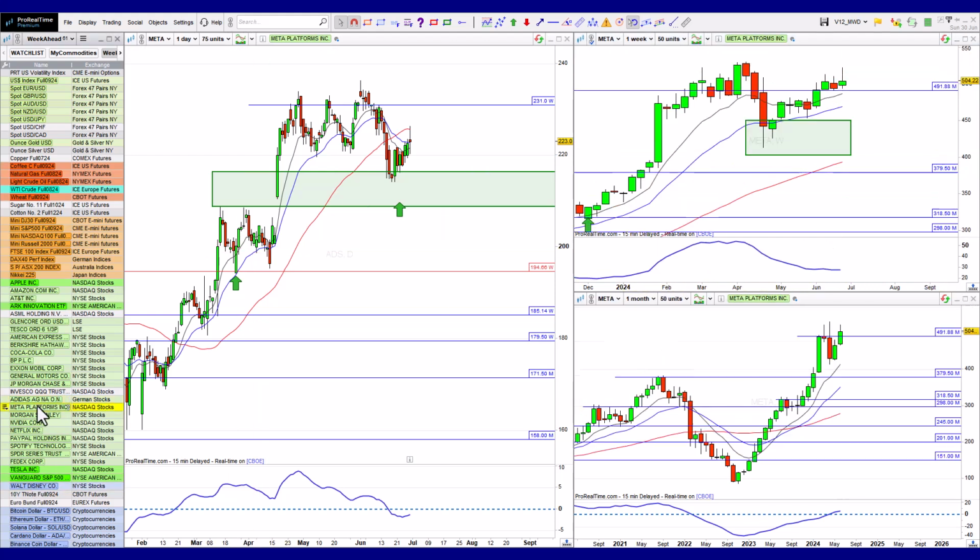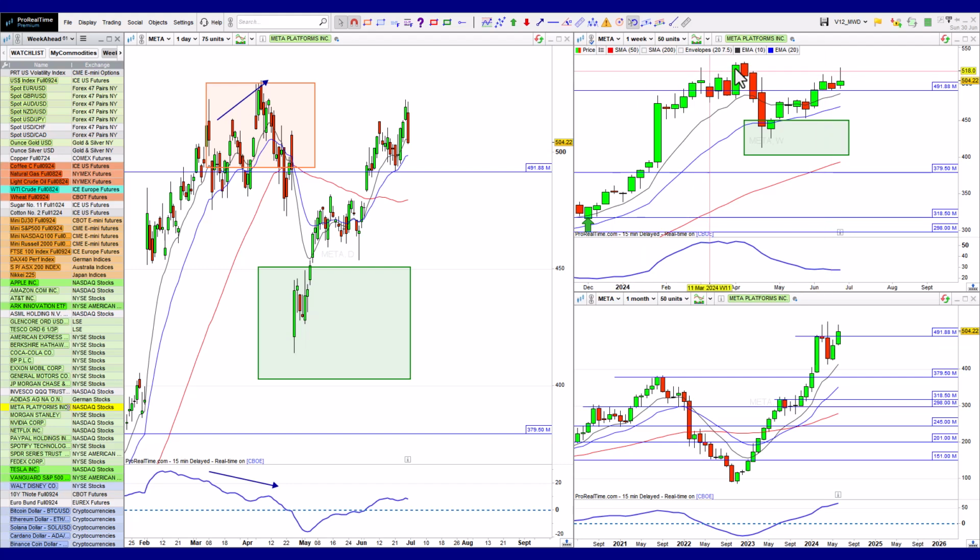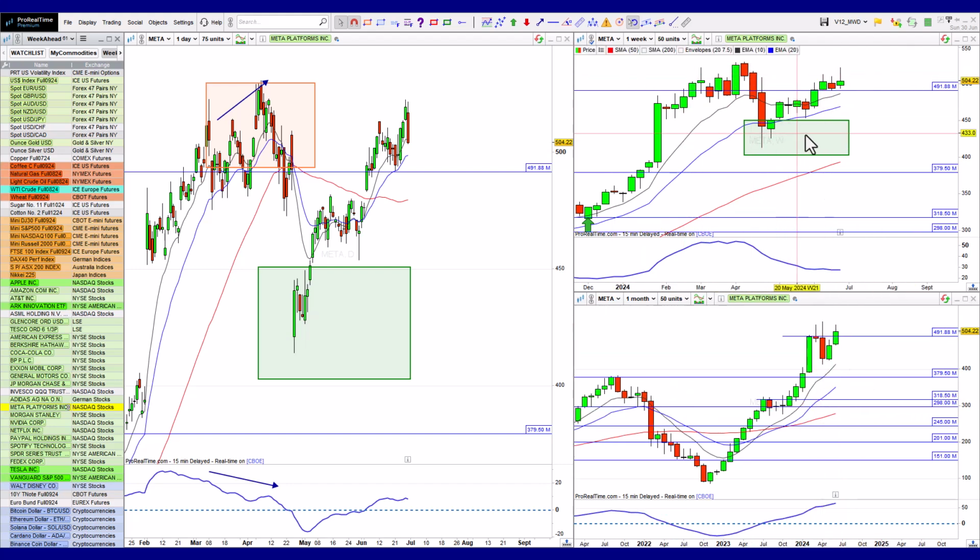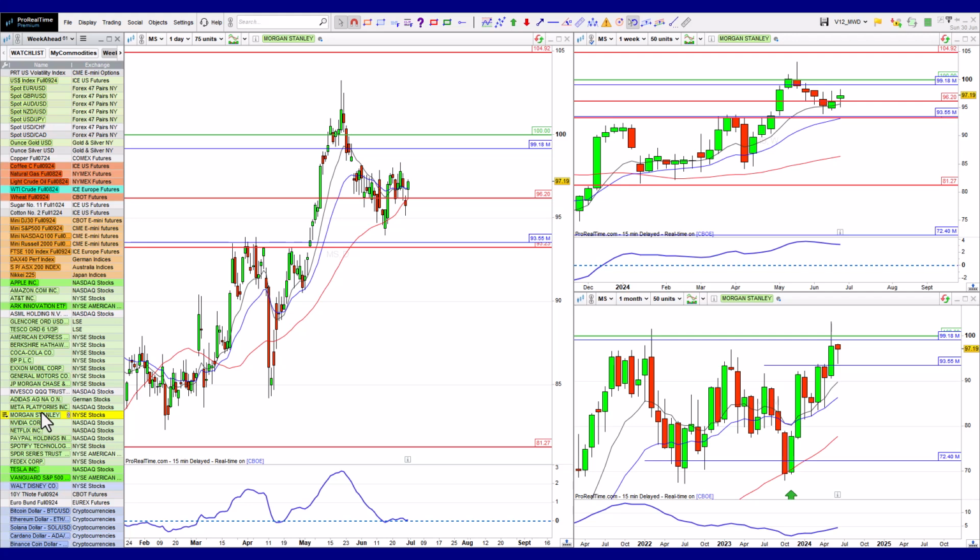Then we have Facebook, Meta, which is back up at these highs over here. You can see it does want to continue pushing. I think it's doing fine. It had a decent pullback. So for the most part, right now, I'm expecting them to just keep trying to push higher. Same thing with Morgan Stanley.